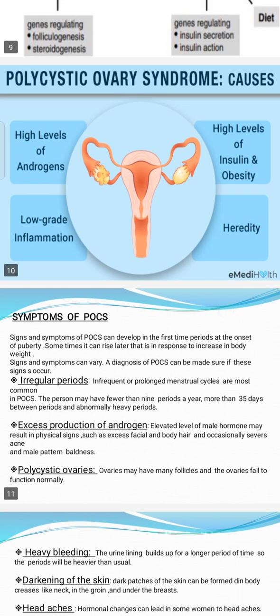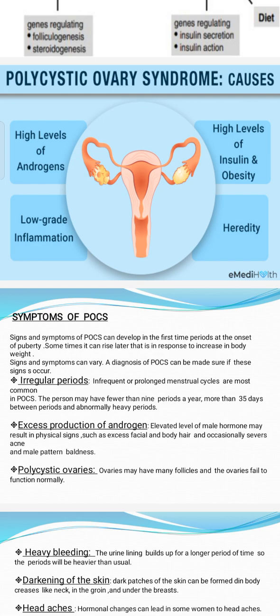Symptoms of PCOS: irregular periods. Infrequent or prolonged menstrual cycles are most common in PCOS. The person may have fewer than 9 periods a year, more than 35 days between periods and abnormally heavy periods. Second one is excess production of androgen. Elevated levels of male hormone may result in physical signs such as excess facial and body hair and occasionally severe acne and male pattern baldness.